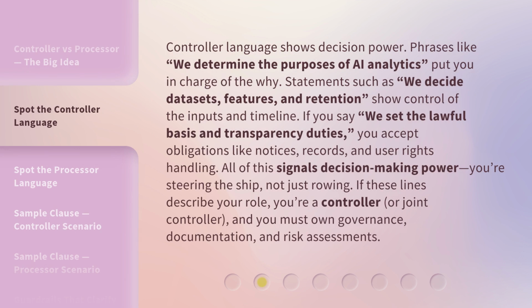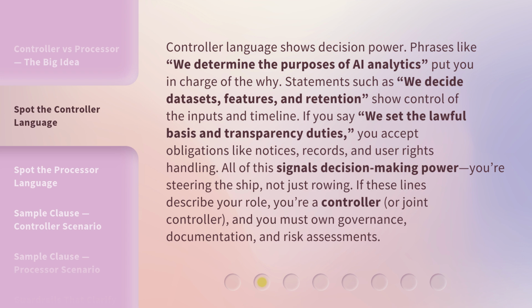Controller language shows decision power. Phrases like, "We determine the purposes of AI analytics," put you in charge of the why. Statements such as, "We decide datasets, features, and retention," show control of the inputs and timeline. If you say, "We set the lawful basis and transparency duties," you accept obligations like notices, records, and user rights